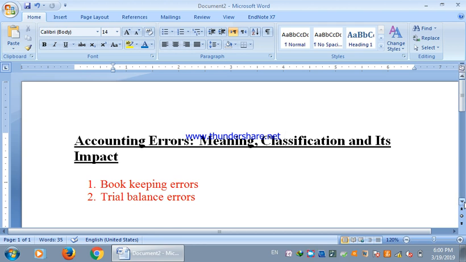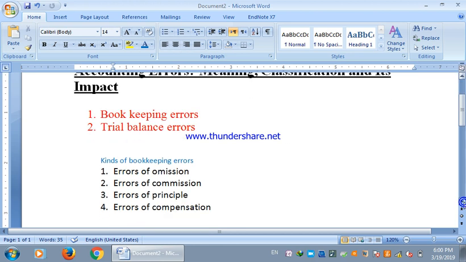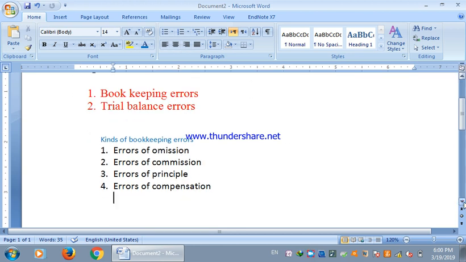Again, the bookkeeping errors have been divided into four types: errors of omission, errors of commission, errors of principle, and errors of compensation.